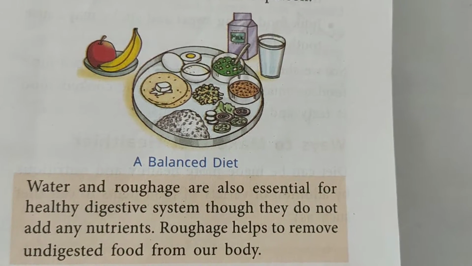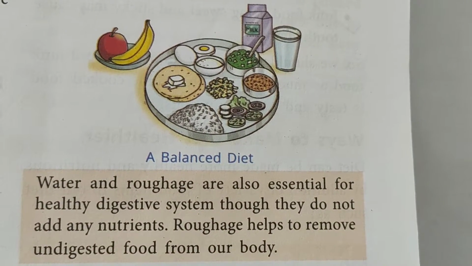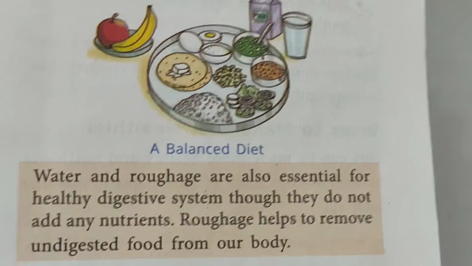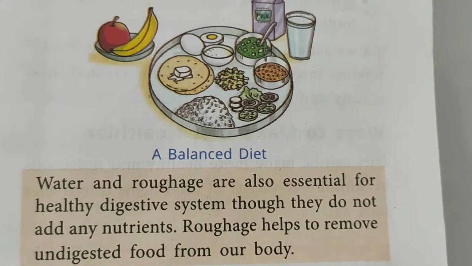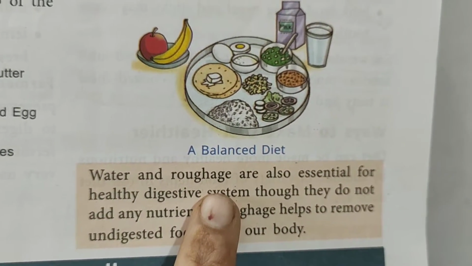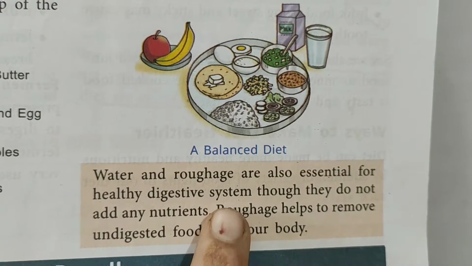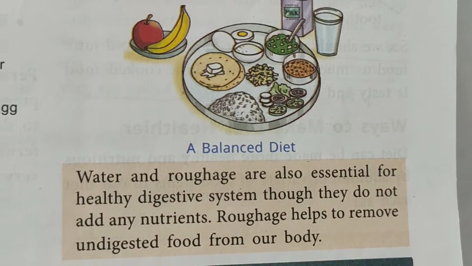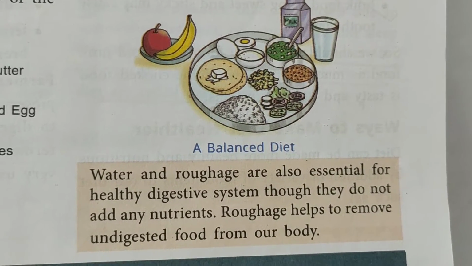The second most important point, children, here is to note down that water and roughage are not nutrients, but still water and roughage are very essential for a healthy digestive system, because they help us to remove undigested food from the body, okay.